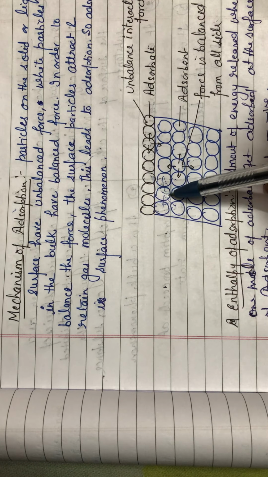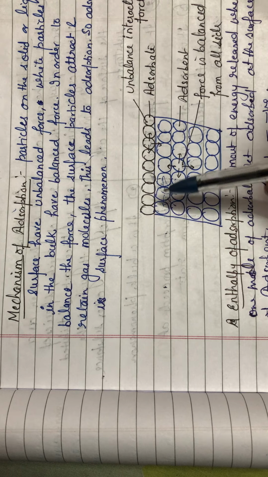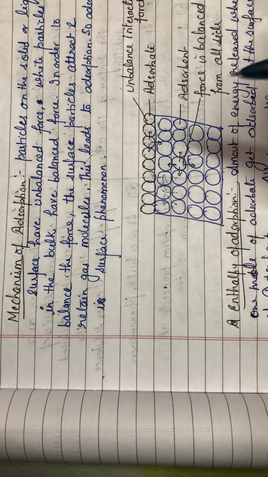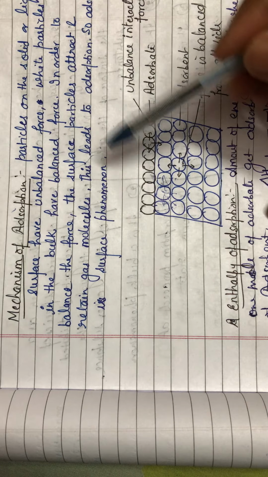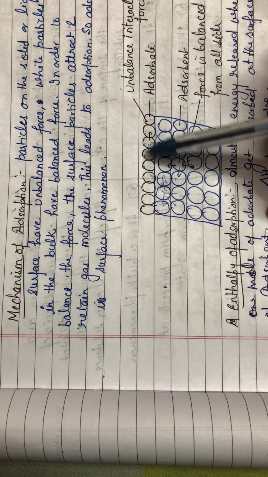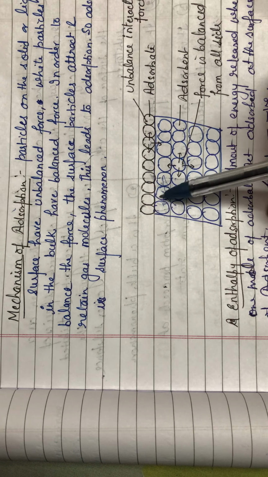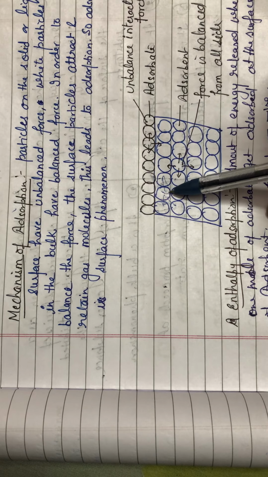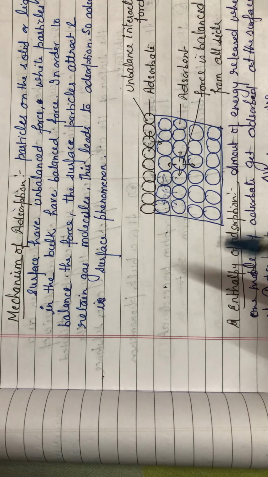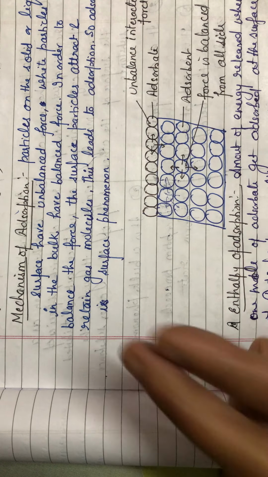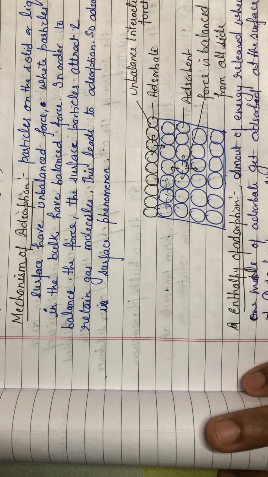Now this particle which is present at the surface of the adsorbent has an unbalanced force of attraction, and that's why, to balance it, it adsorbs some other substance. So if some other substance gets adsorbed, this particle is also balanced from all sides. Due to this, just to balance the unbalanced force of the surface particle, they adsorb some substances.